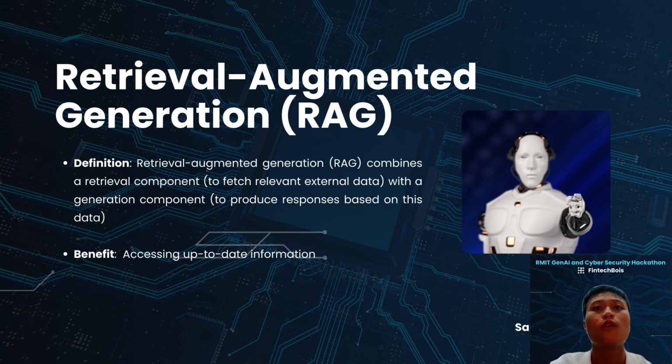RAG is valuable for tasks that require up-to-date information or extensive factual accuracy, as it allows the model to query real-time information instead of relying solely on its internal weights. So RAG operates by first querying a knowledge base, retrieving the most relevant documents, and then conditioning the language model to generate a response based on that information.